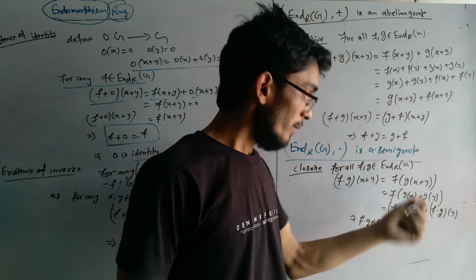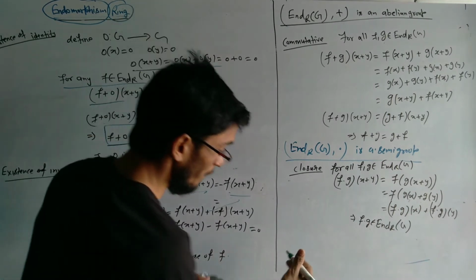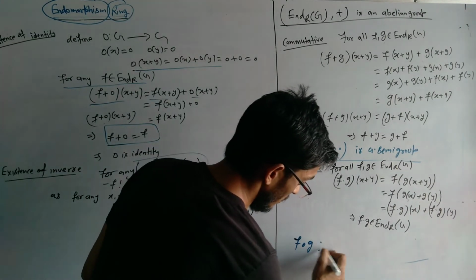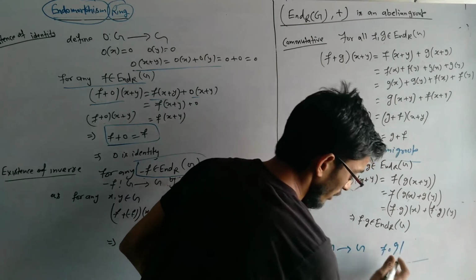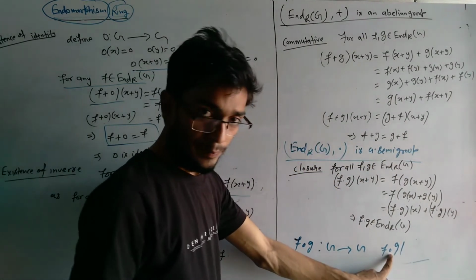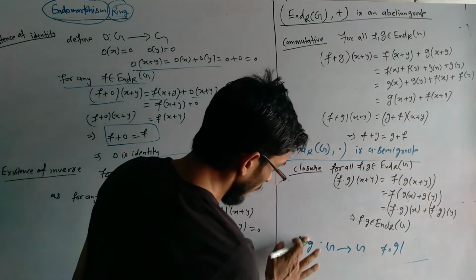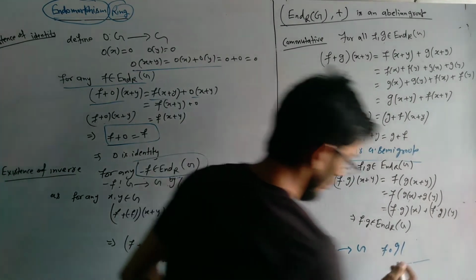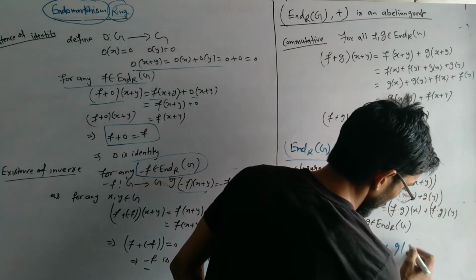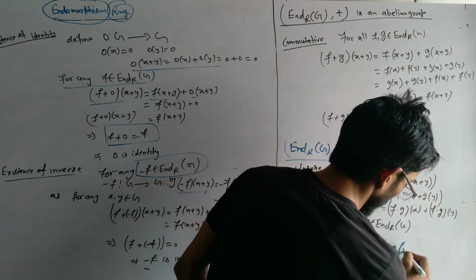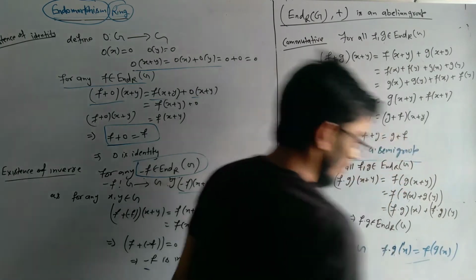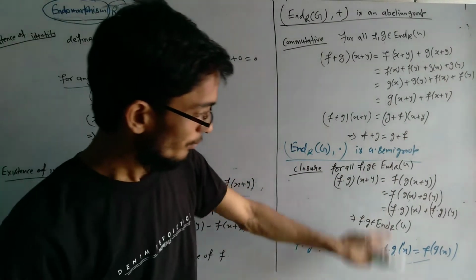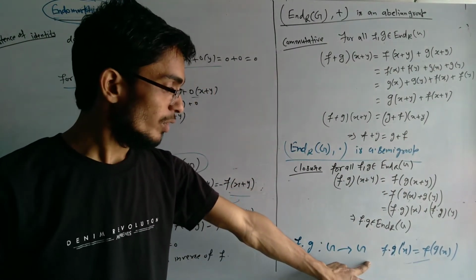So for all f, g belonging to End(G), (f · g)(x + y) = f(g(x + y)). Here we define the function f∘g from G to G, taking the dot for composition, defined as x maps to f(g(x)).